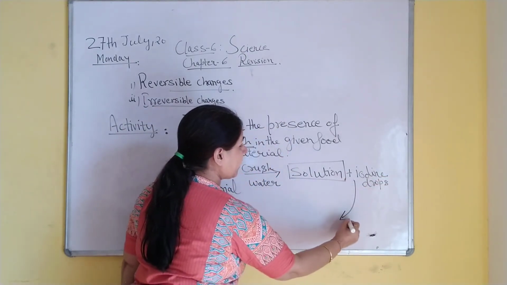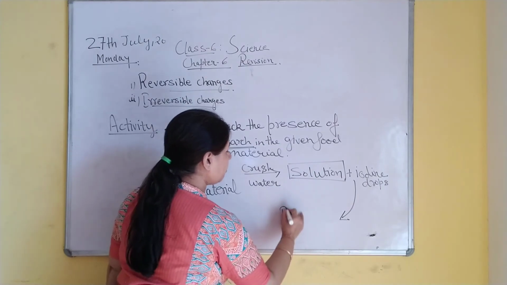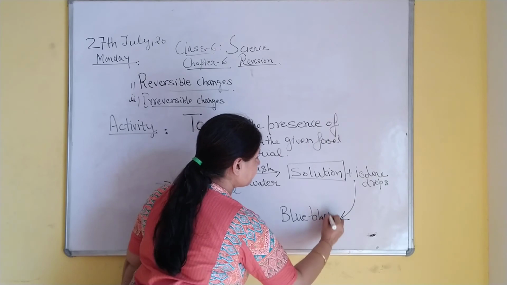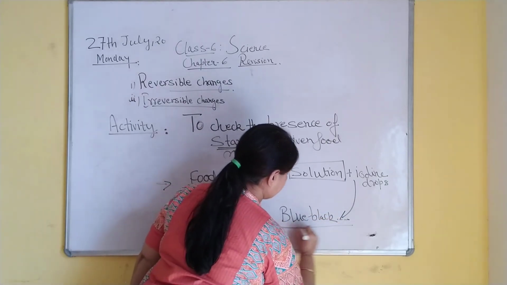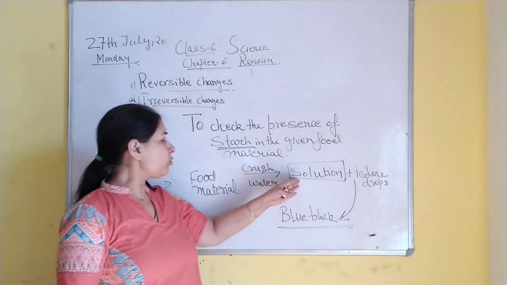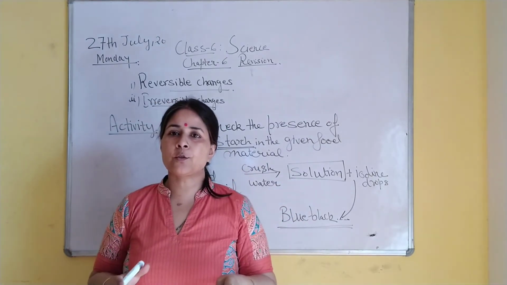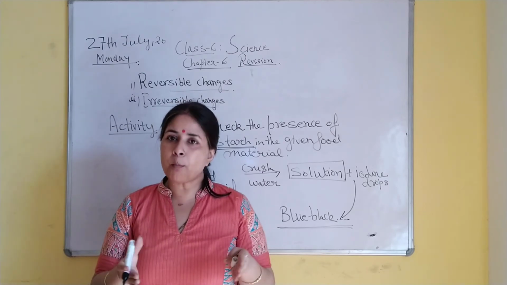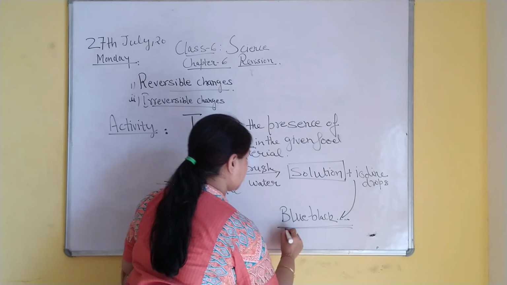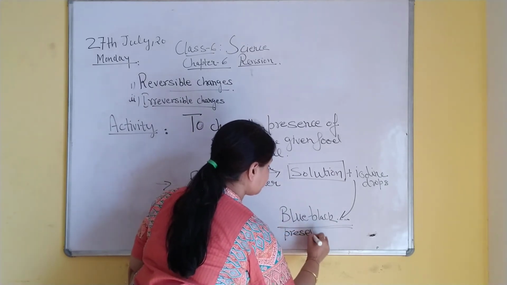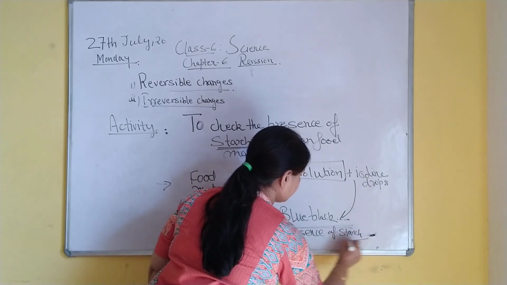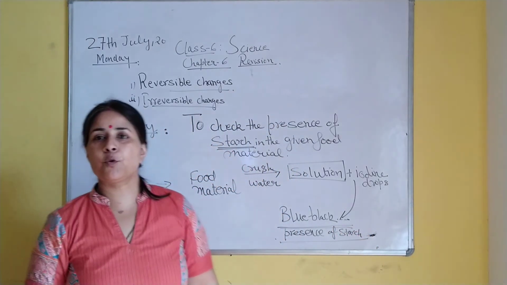And if the color of the solution changes to blue-black, the appearance of blue-black color in the solution shows the presence of starch in the given food material. So this shows the presence of starch in the given food material.